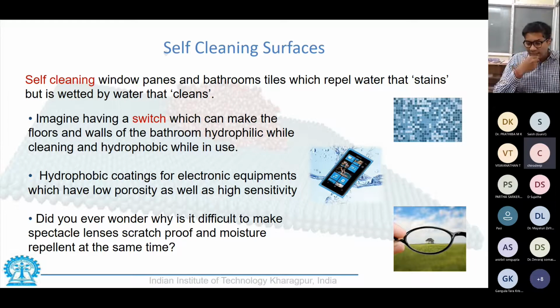And these glasses have certain properties, like if you come out of the AC and you are in a very humid place like Kolkata or somewhere in South India, they tend to get fogged. Also, with time, if you put your finger somewhere on the glass, it would get a smudge.